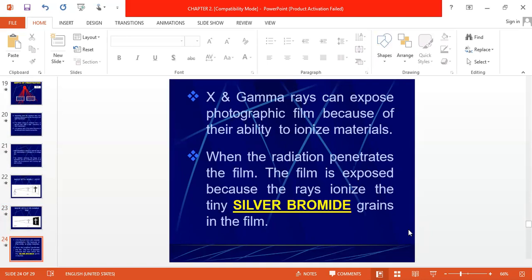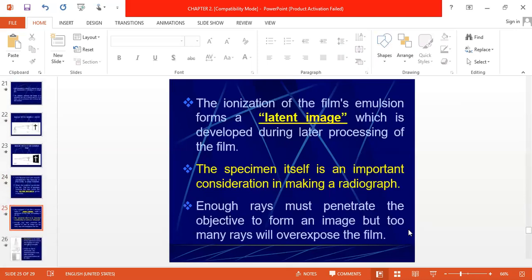When the radiation penetrates, the film is exposed because the ray ionizes the thin silver bromide grains in the film. Now, in X-ray or gamma ray films, there is a silver bromide emulsion on the top surface of the film. Ionization of the film emulsion forms a latent image, which is developed during later processing of the film. The image will be formed there.